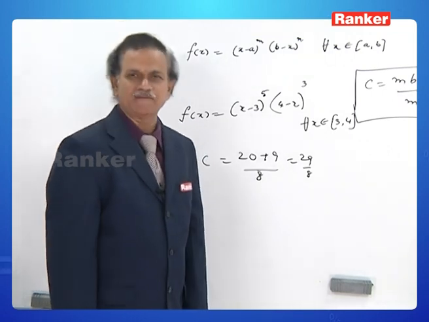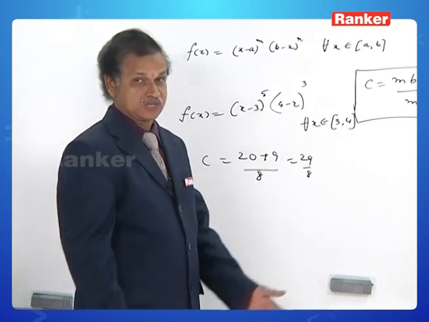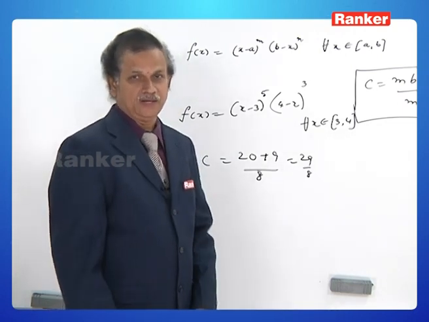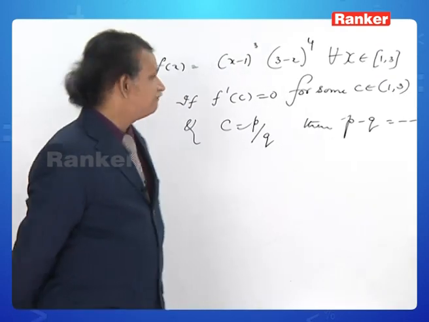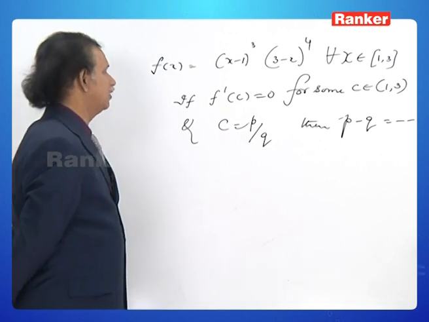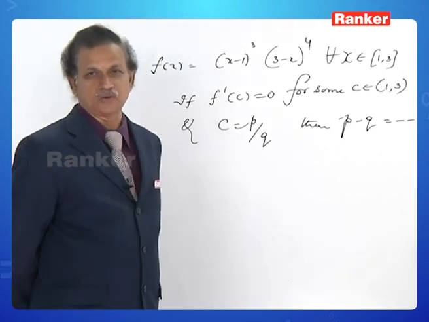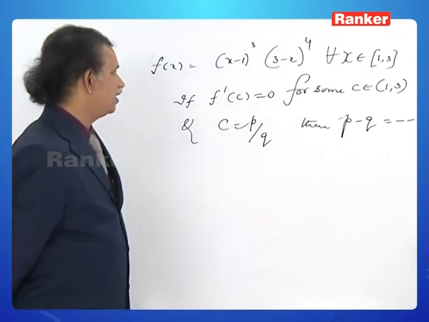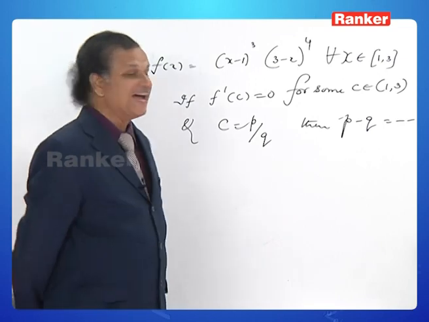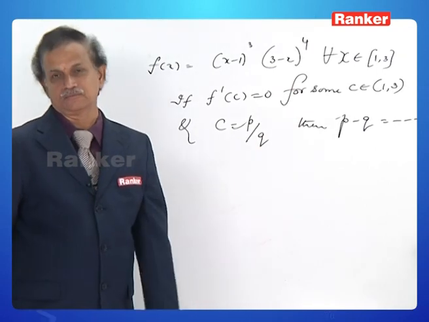Well, let me give you one more question, which was given previously. Yes, let us look at that. Observe the question. f of x is equal to x minus 1 whole cube into 3 minus x whole to the power of 4, where x belongs to closed interval 1 to 3. If f dash c is equal to 0 for some c belongs to open interval 1 to 3 and c is equal to p by q, what is the value of p minus q?